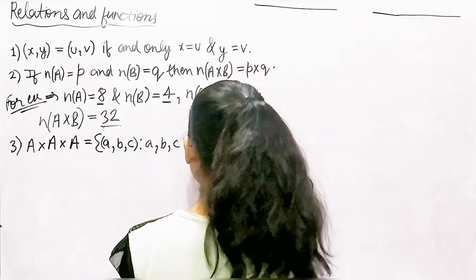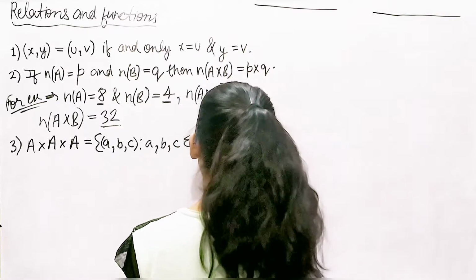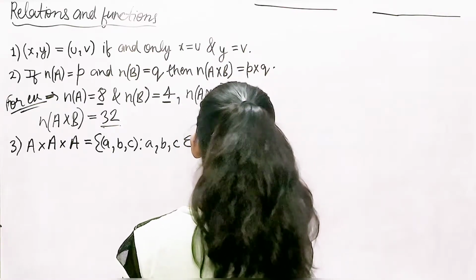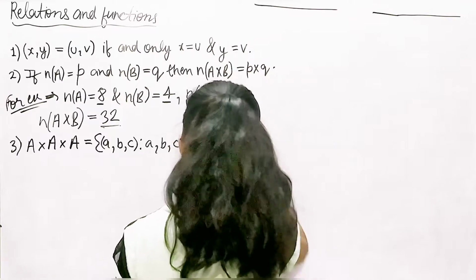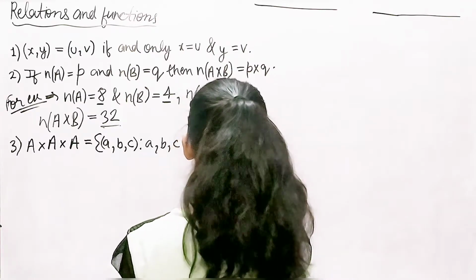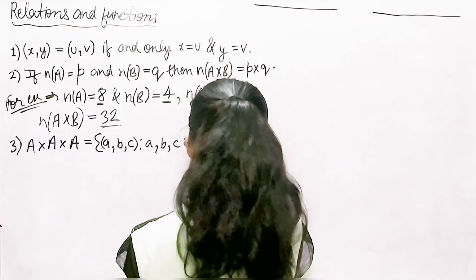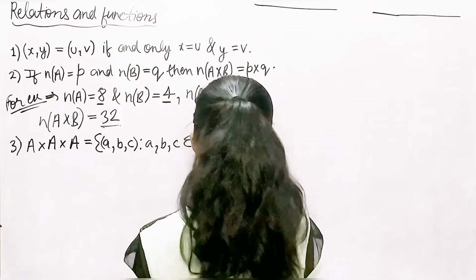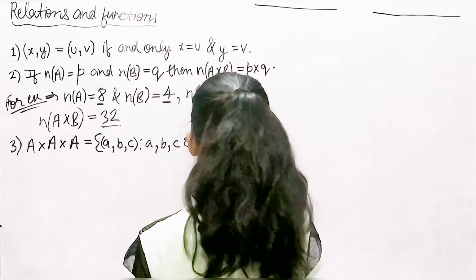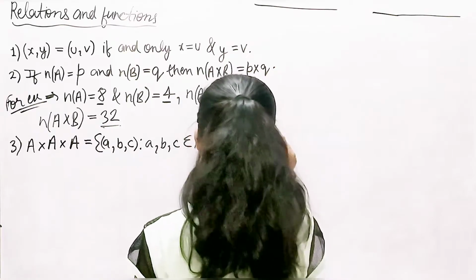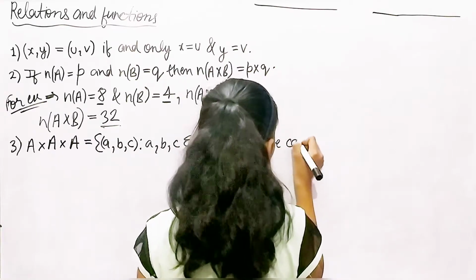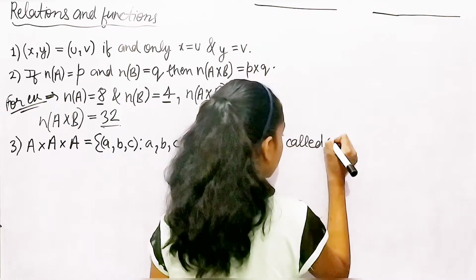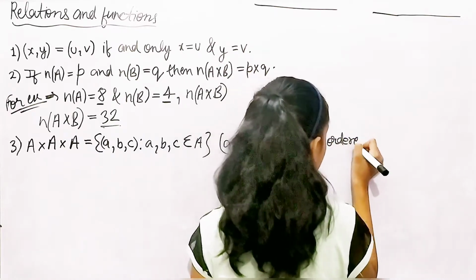What we'll say is that A, B, and C, these elements, are called ordered triplets.